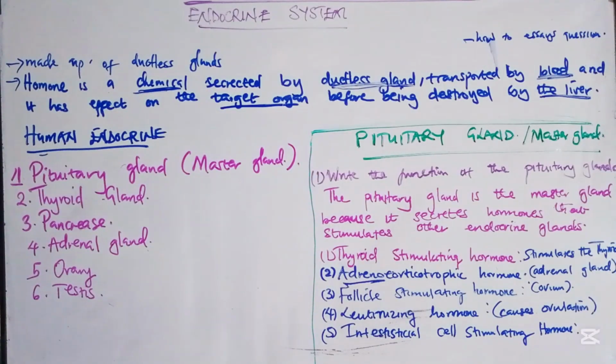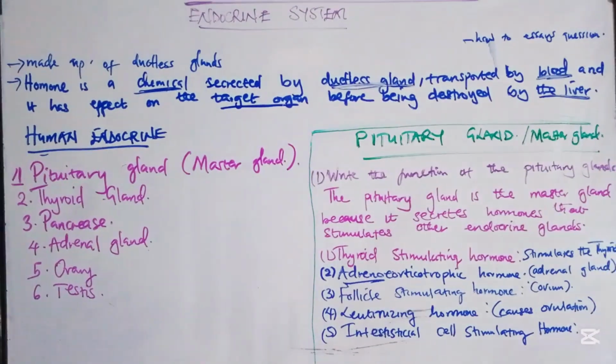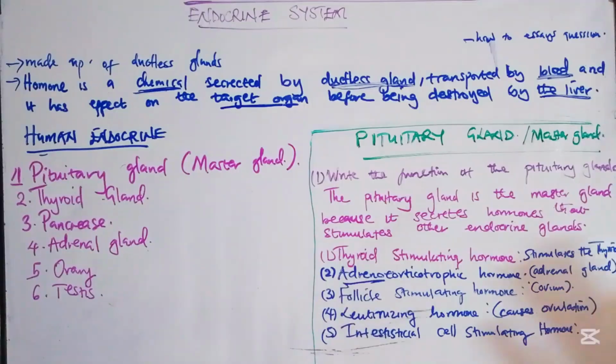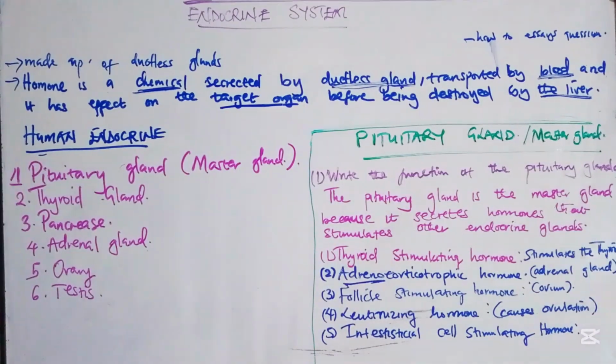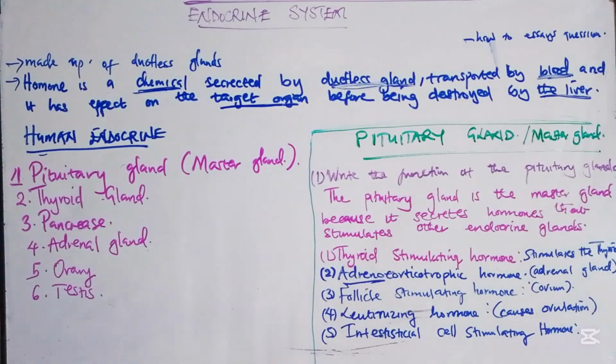They can ask you, among these, which of the following is a hormone not produced by the pituitary gland. Again, if you're writing essays, you can just mention 3: the thyroid stimulating hormone, the follicle stimulating hormone, and the luteinizing hormone. Go with something easy to remember. Don't go with something you can't remember.